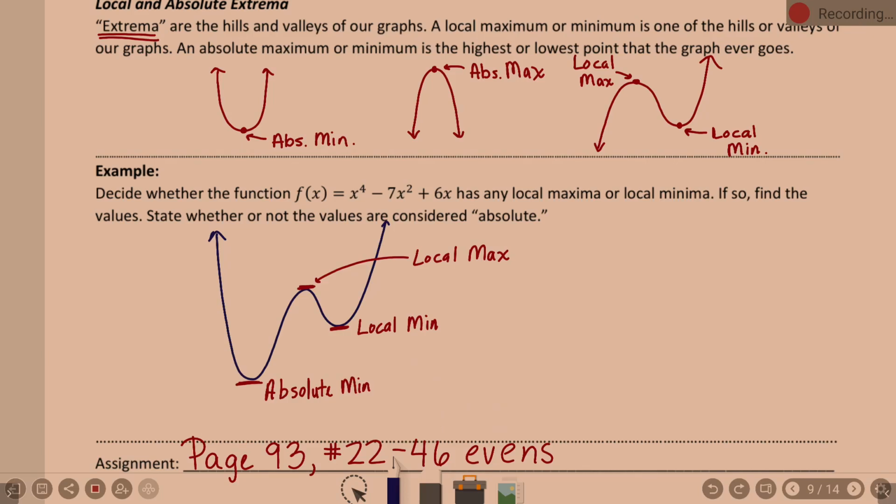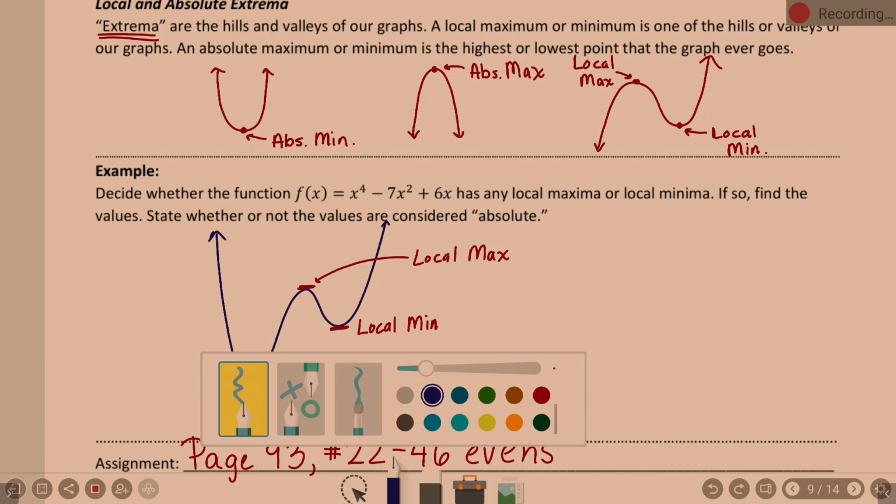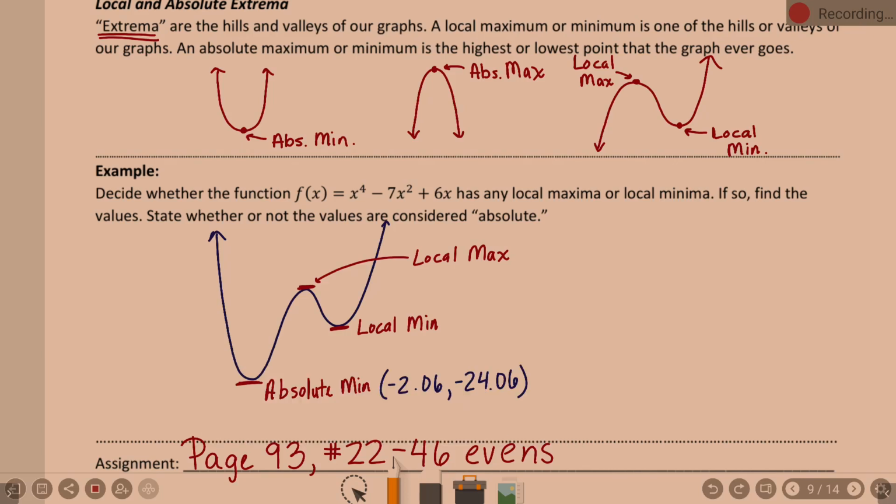So now, this is my absolute min, right? I have my answer key written to 2 decimal places. So the ordered pair here is negative 2.06 and negative 24.06, yes? Technically, when you go to homework, they want the min or max value.